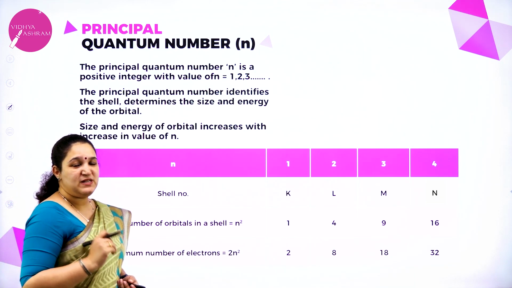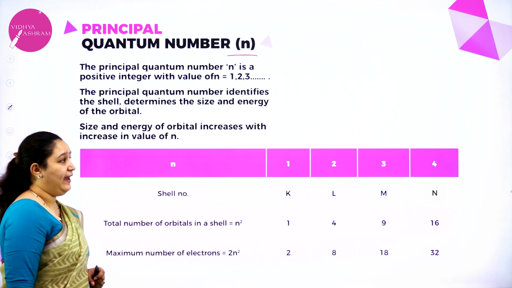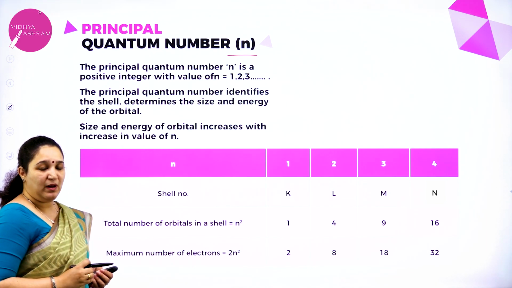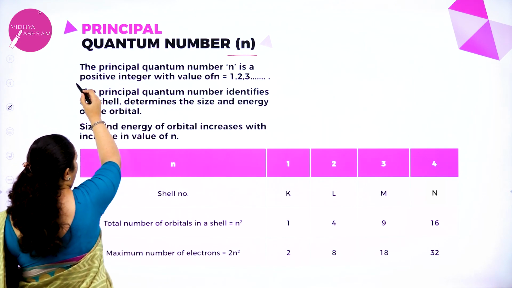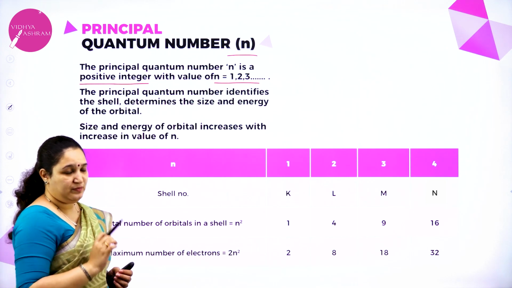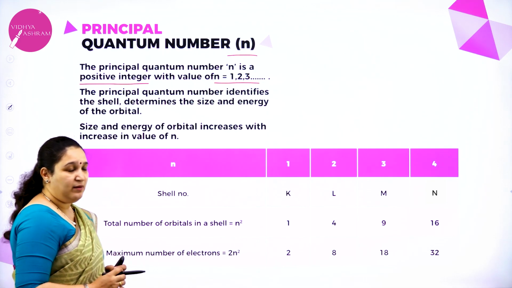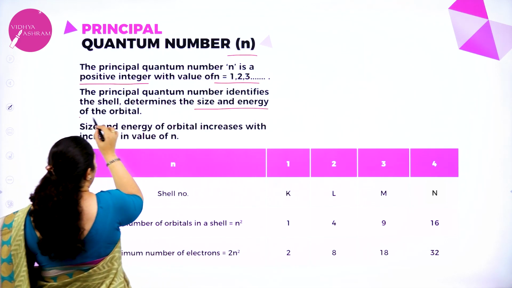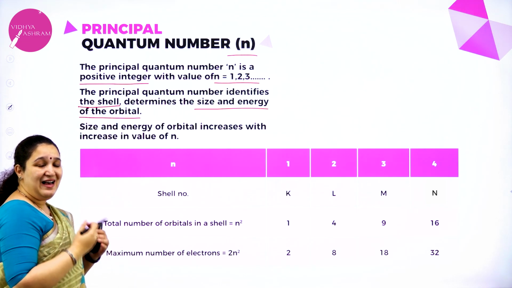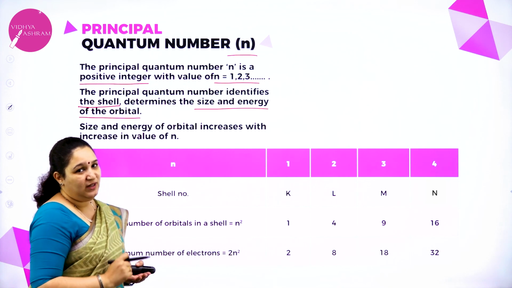First one we have is the principal quantum number, which is denoted with the small letter n. What is the principal quantum number? The value of the principal quantum number is a positive integer, and it can start from 1, 2, 3 and so on. Next, what does the principal quantum number actually determine? It determines the size and energy of the orbital, and it also identifies the shell. As the value of n increases, the size and energy of the orbital also go on increasing.